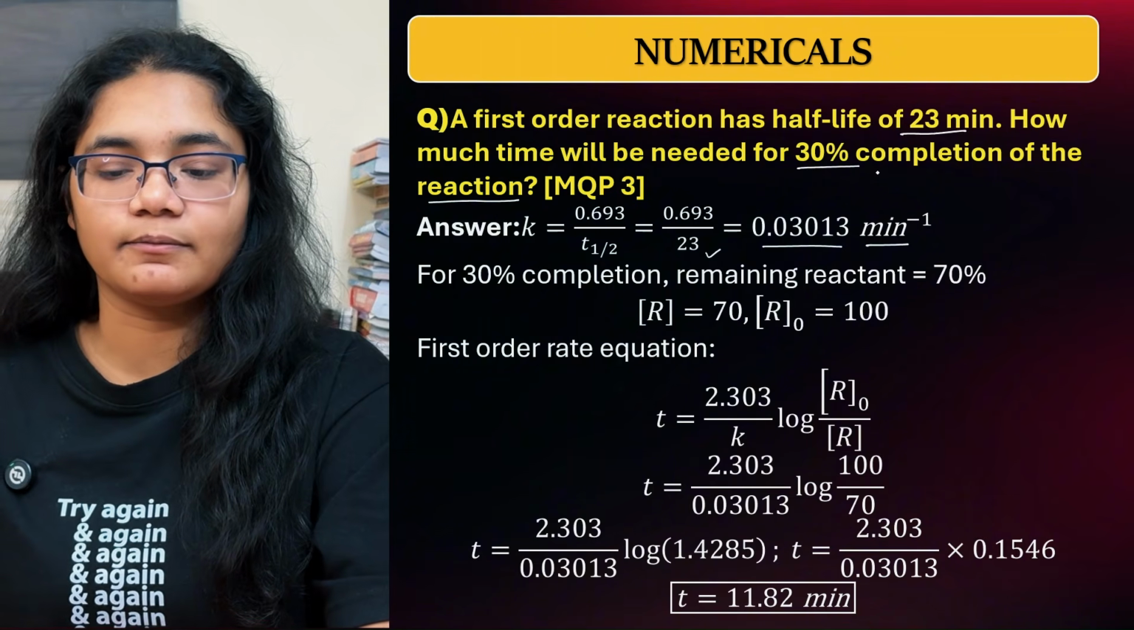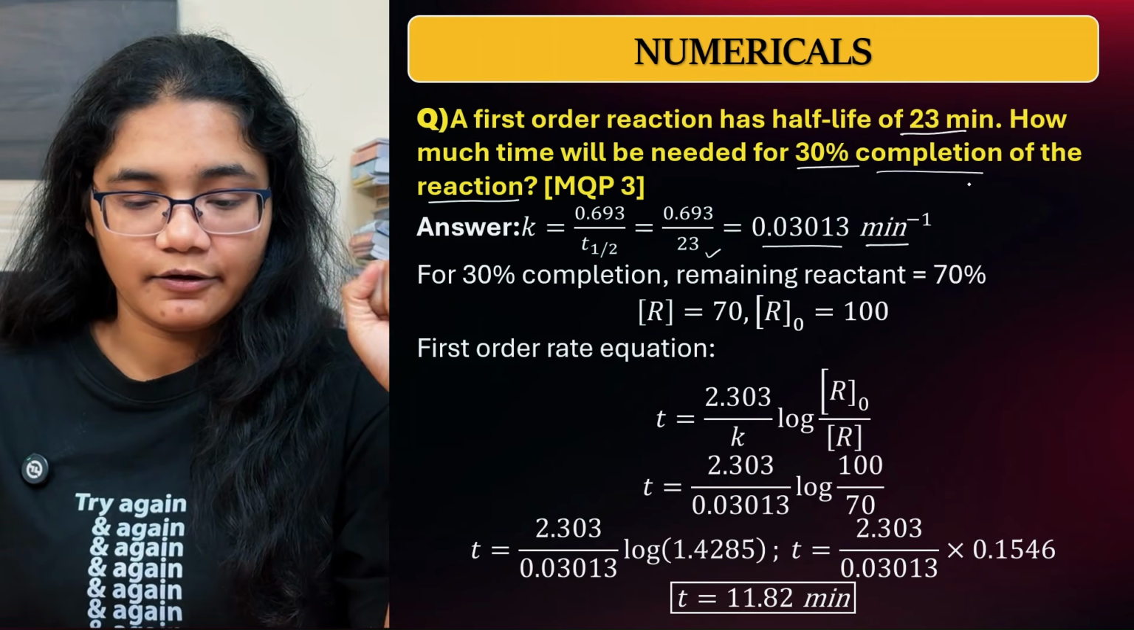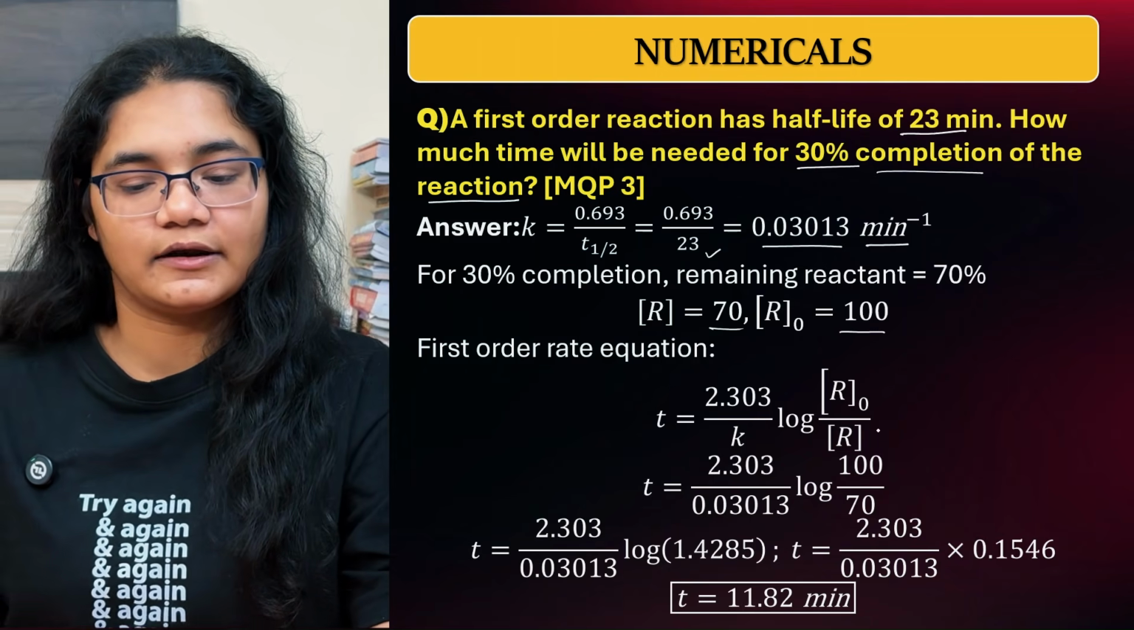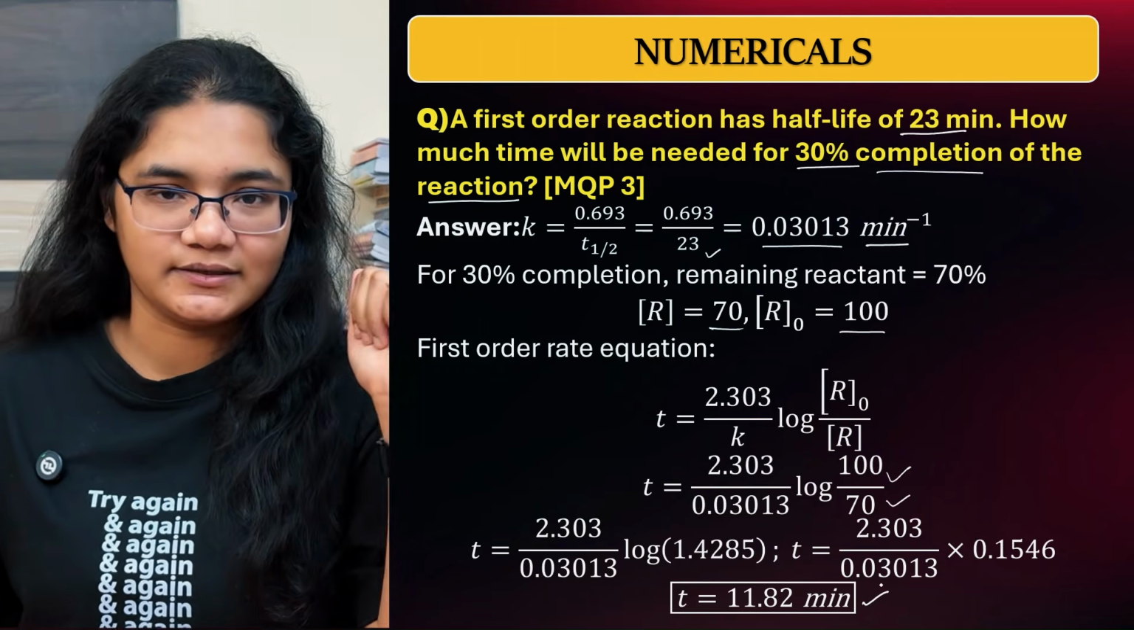Next is 30% completion of the reaction. If 30% will be completed, how much will be remaining? 70% will be remaining. So R is 70, R naught is 100. So just substitute these values and you will finally get 11.82 minutes here, right?